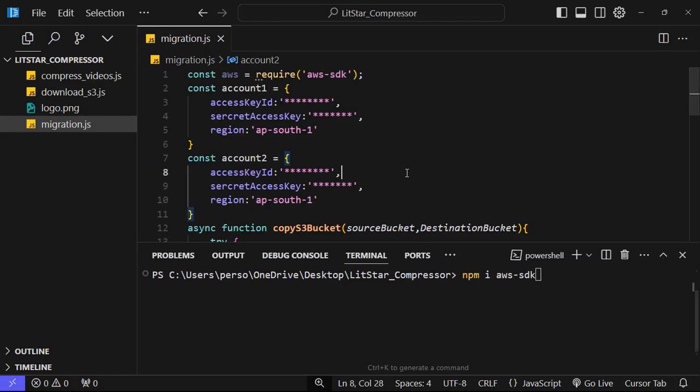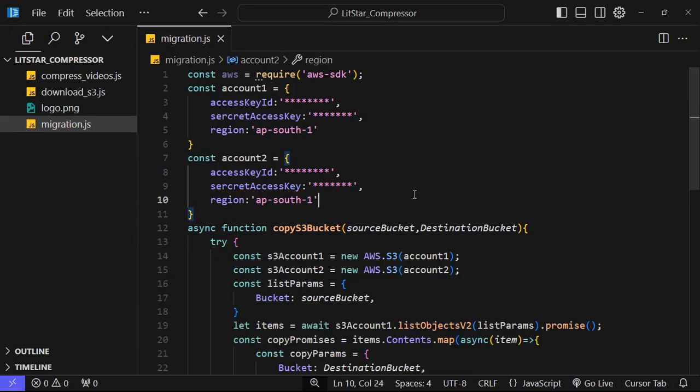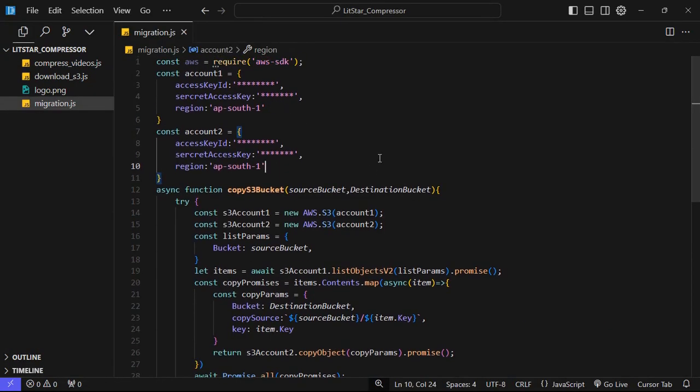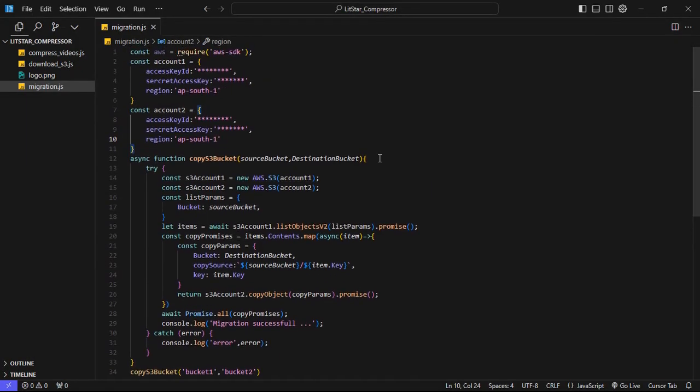These are the basic steps which you can run. Now let me show you the whole code on screen. So this is the final code which needs to be executed to migrate data from one S3 bucket to another S3 bucket.